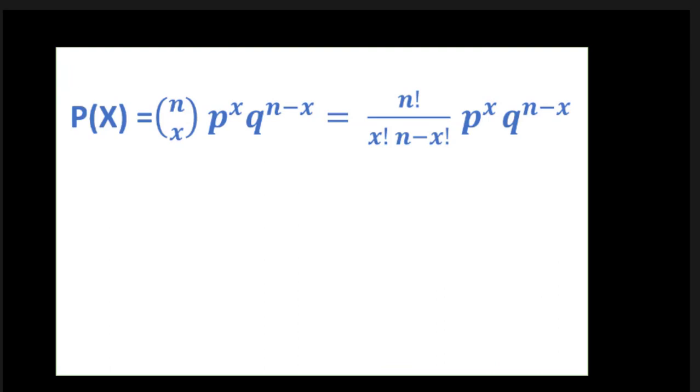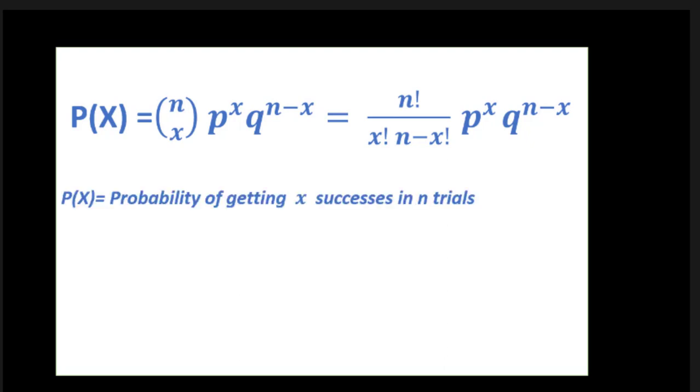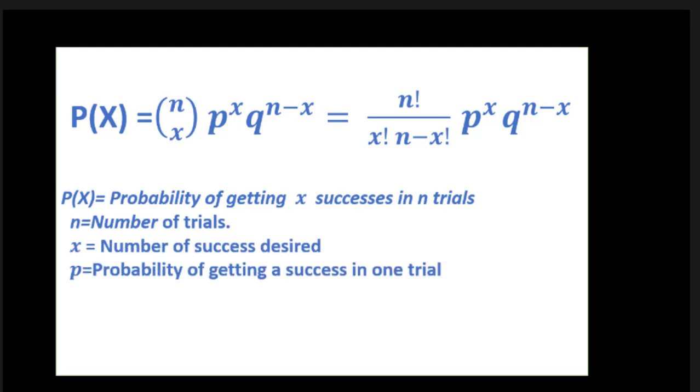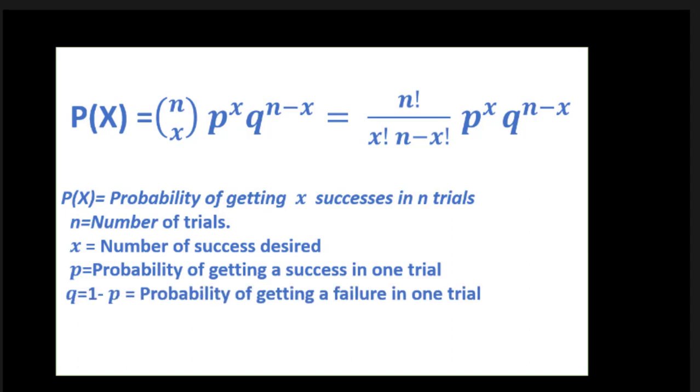So what is the probability of getting X successes in n trials? This probability can be modeled by the formula of binomial distribution, where n is the number of trials, X is the number of successes desired, P is the probability of getting a success in one trial and Q is the probability of getting a failure in one trial. Let us understand this with the help of an example.